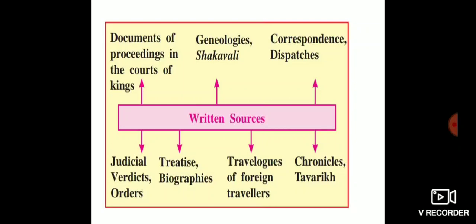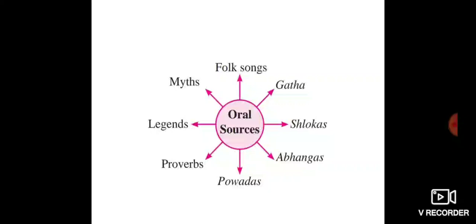Next, the oral sources, which are very important. We understand various aspects of folk life through our folk literature, traditionally passed from generation to generation. The information passed on in the form of stories, songs, gathas, shlokas, povadas or abhangas, all these are oral sources.